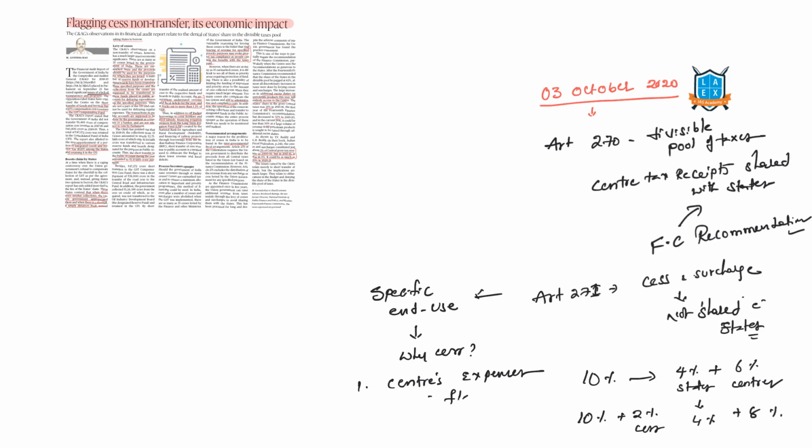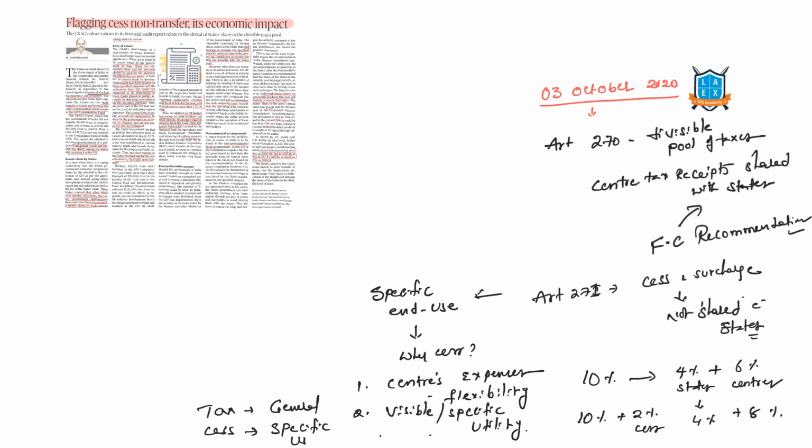Second is, many a time people will not be willing to pay taxes because they don't see the visible, specific utility of it. Let me put it this way. When a user knows that his money is used for a specific end purpose, he will be willing to contribute towards it. On the other hand, if I am paying income tax, how the government is specifically going to use that income tax, I do not know. But in the case of the Swachh Bharat cess, I will know specifically what is the purpose of the money which I am paying to the government. So tax compliance is expected to increase. Based on these two reasons, cess is being introduced.